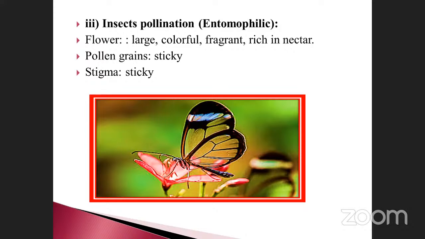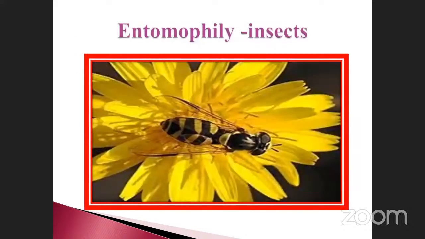No, sir. Okay. Shall I pass on to the next one? Yeah. See that entomophilic. Take an example. This one is a honeybee. It is collecting the nectar from the large flowers. Nectar glands are also present. Sticky in nature, both male and female.